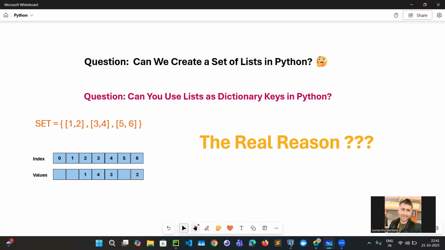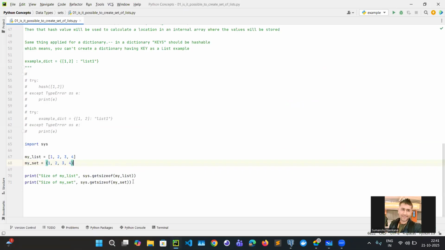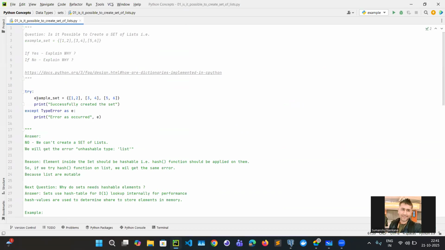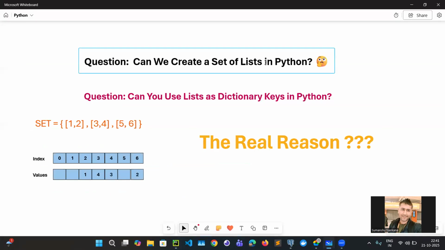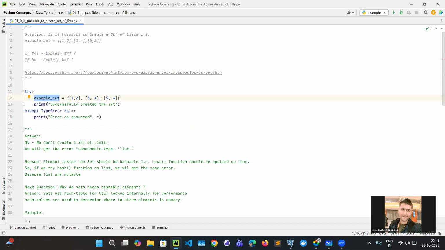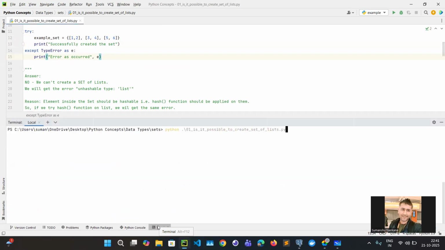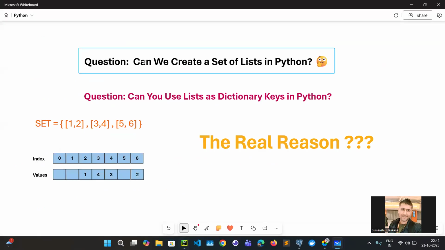So let's try that. Let me comment this one. So I have written a sample code. I am trying to create a set having a list, because the question says, can we create a set of lists? If it gets created, I should get a success message. If it is not created, I should get an error. All right, so let me run that. You could see I am getting an error, unhashable type list. So basically the answer is no. So when someone asks, can you create a set of lists in Python, the answer is no.